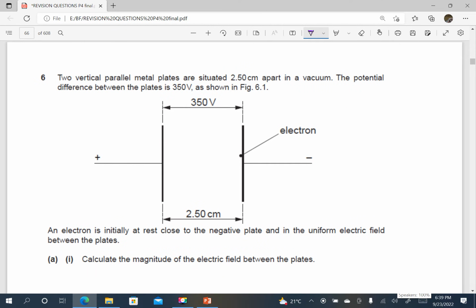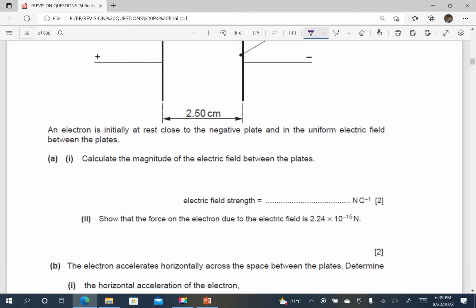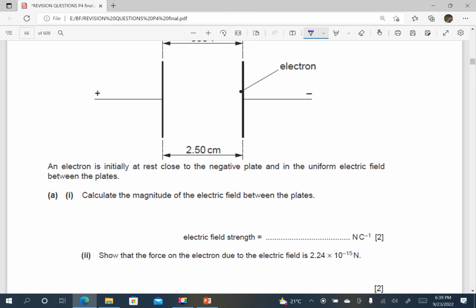two vertical metal plates are situated 2.5 centimeters apart in a vacuum. The potential difference between the plates is 250 volts as shown. An electron initially at rest close to the negative plate. So there's an electron here, and in a uniform electric field, so it is uniform, so the acceleration is constant. Calculate the magnitude of the electric field between the plates.